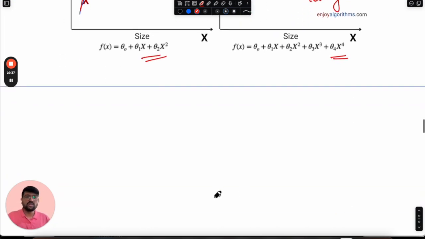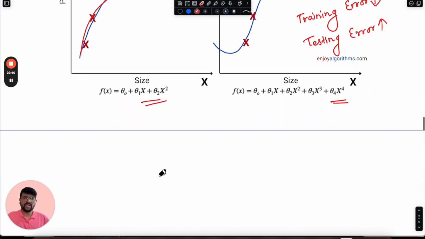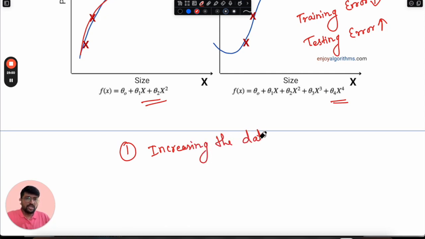Now, what are the possible solutions using which we can reduce these overfitting scenarios? One is increasing the data, because we did not have those scenarios. One possible reason was that testing and training data were different. These two sets were different, so whatever the machine learning model learned from the training data, it was not able to apply on the test data. If we increase the training data, or the overall data, it might be possible that those scenarios which were present in the training set also come into the testing set, and then the machine will start performing better. So in that case, increasing the data will definitely be helpful here.